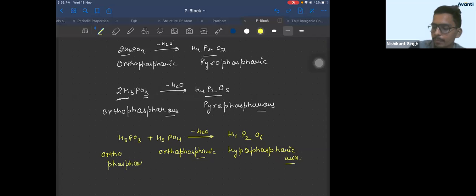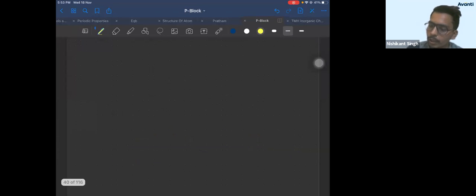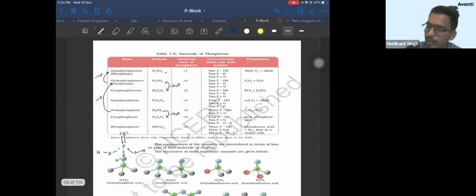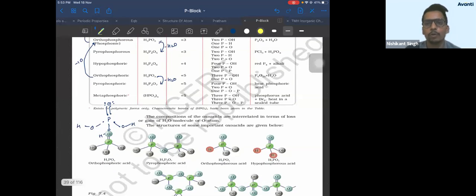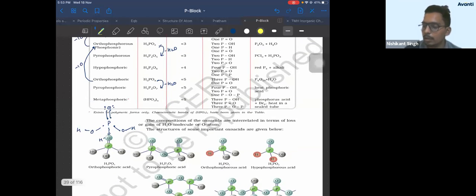ठीक है? That's very easy. So इनके नाम याद रखना का this is the only way. There is no other way of remembering their names. This is the best way of remembering their names. ठीक है? So I hope it is clear. Anyone having any doubt in any of these oxo acids, you can quickly ask. In case of structures also, by now you should have known, right? Anyone having any doubt in this, please quickly ask. I'll write their structures also.